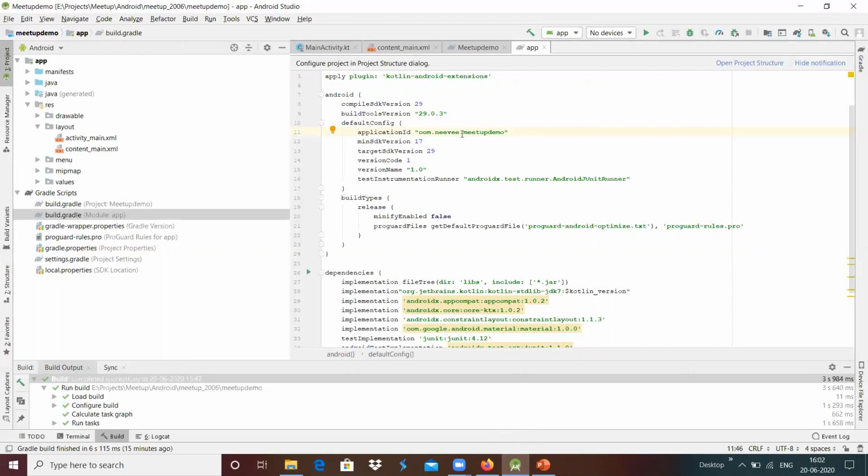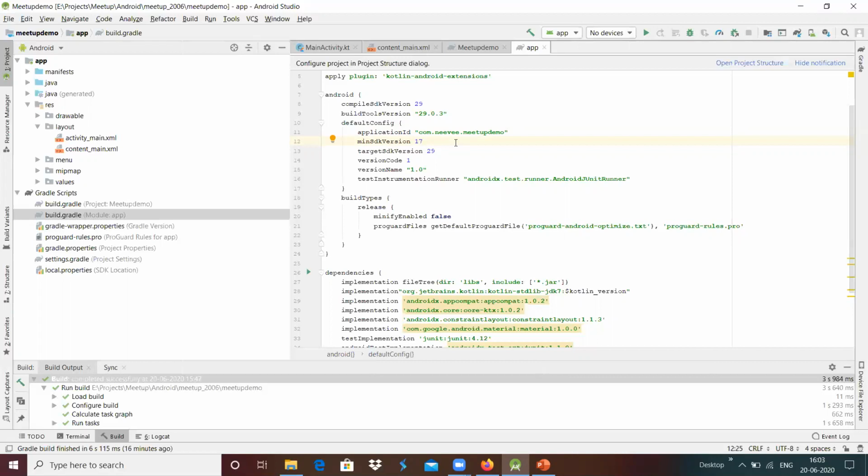And if we want to define something like the minimum SDK version, the application should work on it and not work below it. It depends upon the features. For example, if we use some application feature which is not available in lower versions, then we choose the respective minimum SDK version.